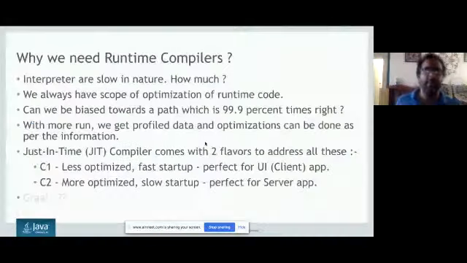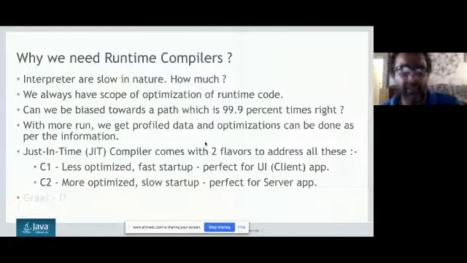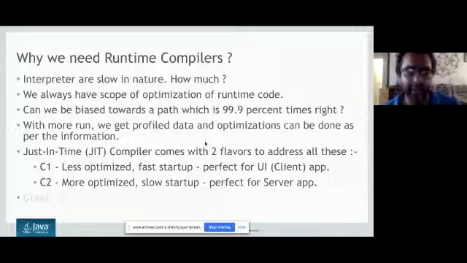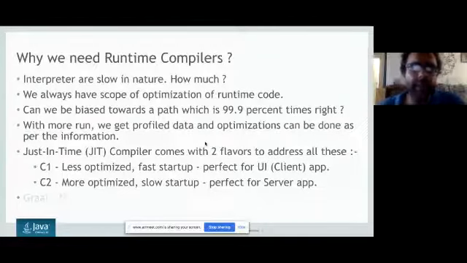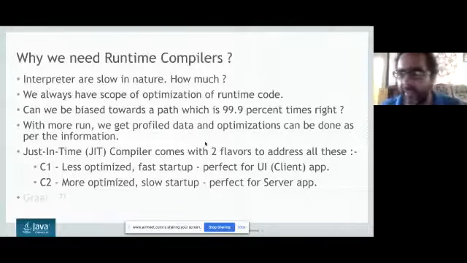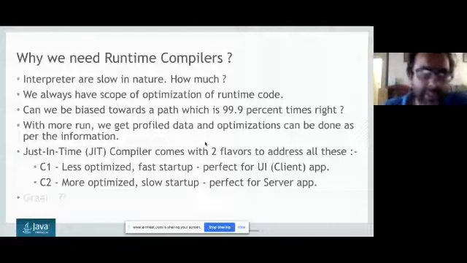So yes, I explained to you that the interpreter is slow and the runtime compilers are fast, and definitely you can be biased towards some path which you are guaranteed to know is correct. Okay, now before proceeding to the runtime compiler, you need to understand that we also have something called a static compiler. Java brought in a static compiler very late, but most languages, like the GCC compiler, and I think even JavaScript, use a static compiler, or something called ahead-of-time compilation, the AOT compiler. Java brought it in from JDK 9 onwards, which is a little late, but yeah, it's fine.